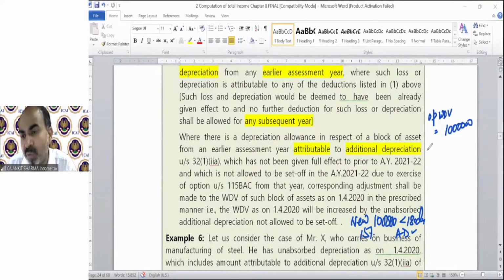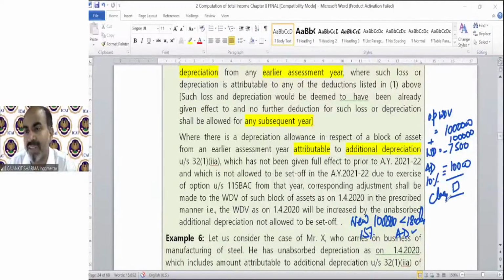So we will claim normal depreciation in this case at 7.5% because the asset has been used for less than 180 days. That means 7,500, as the value is 1 lakh rupees. Additional depreciation will be 10%, not 20%, because it is used for less than 180 days. So that will come to 10,000. So this is the depreciation, 17,500, we can claim. Addition to the asset is 1 lakh new asset purchase. Clear? That will be my closing WDV.